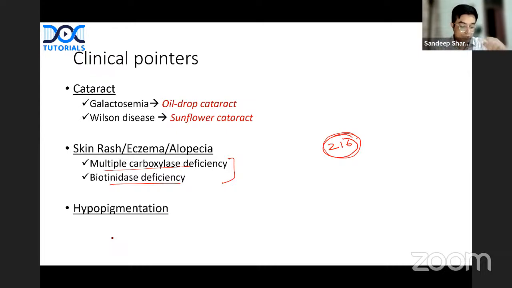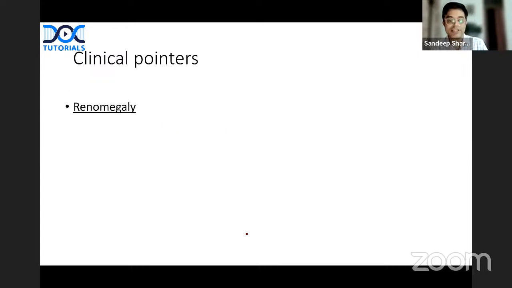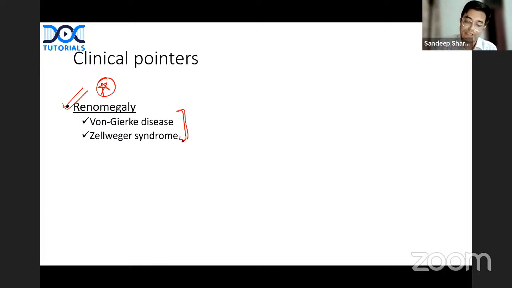If the question is saying hypopigmentation is there, it can be seen in albinism as well. These are the common IEMs I am talking about. Then, if the question is saying hepatomegaly, that is very important. Enlarged liver will be a feature of von Gierke's disease and Zellweger syndrome. Zellweger syndrome is a peroxisomal disorder. Again, very, very important. This clinical pointer will tell you what is the likely inborn error of metabolism if you get a question in the exam.